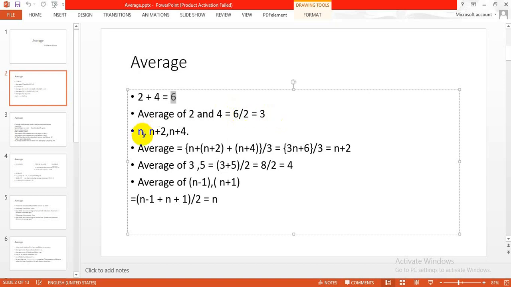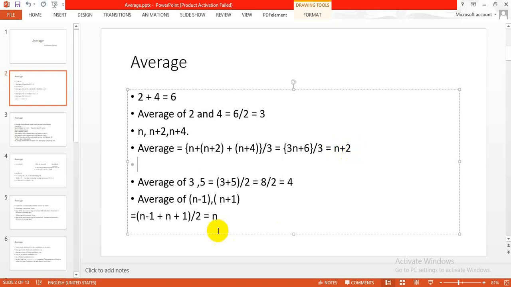Now, n, n plus 2 and n plus 4. Now you have to find the average of n, n plus 2 and n plus 4. How will we calculate? First we have to take the summation of the three numbers. What are the summations? n plus n plus 2 plus n plus 4. And what is the number of observations? That is 3. So the total is 3n plus 6 by 3, which is n plus 2. That is the answer.